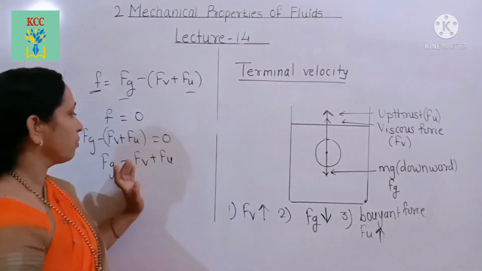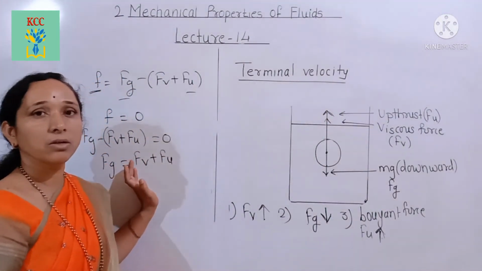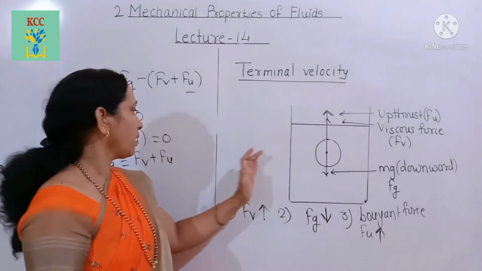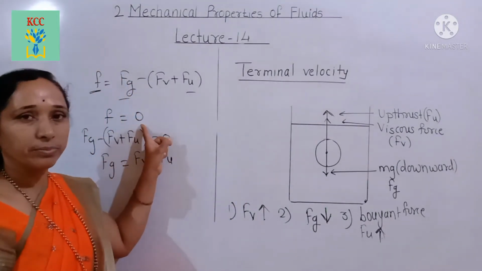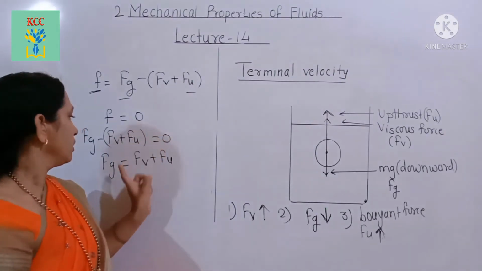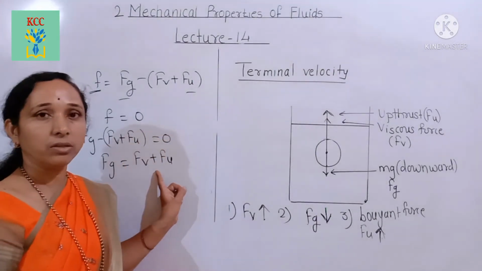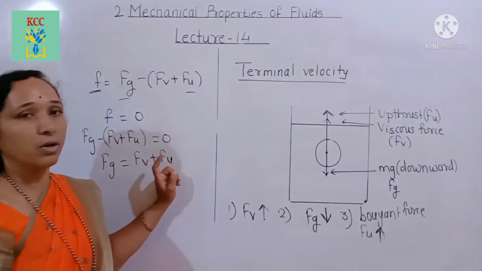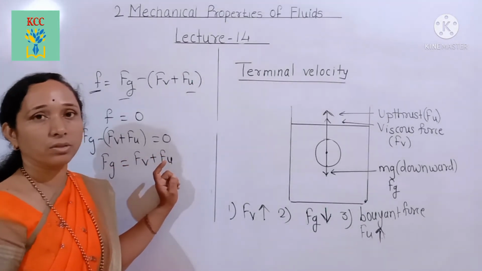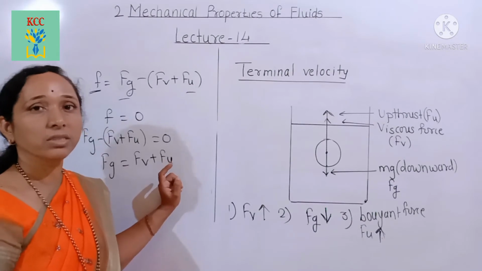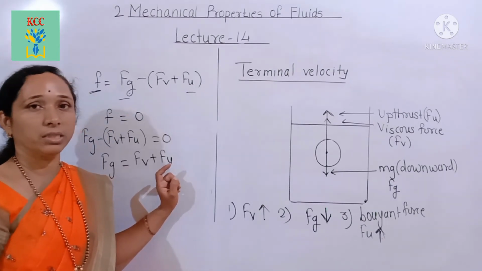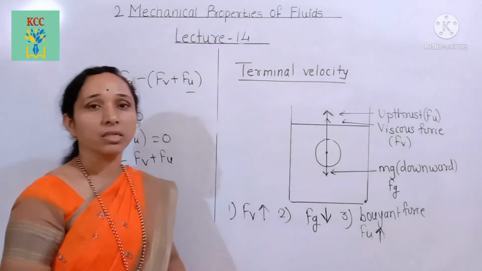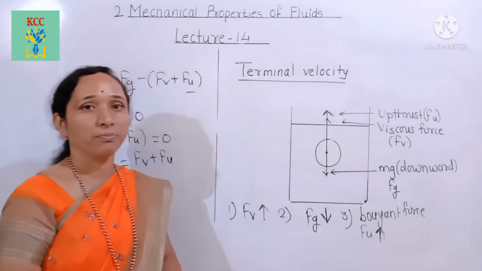And after that also the viscous force remains constant. Here the terminal velocity is reached when your resultant force becomes 0, means here Fg equals Fe plus Fu. After that the velocity of the object remains constant, and that velocity is called the terminal velocity. And after that also the viscous force remains constant.